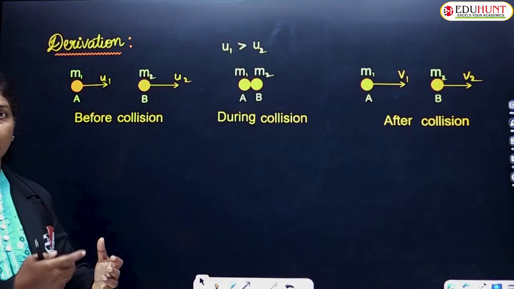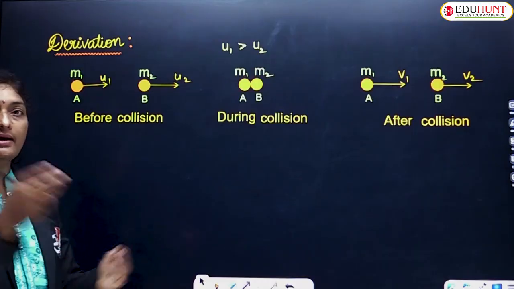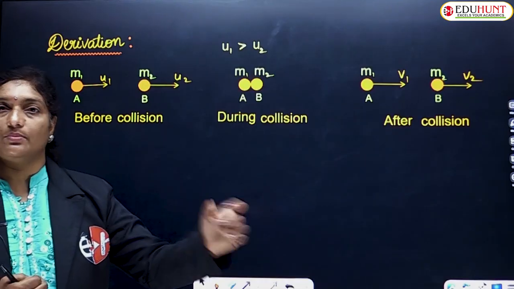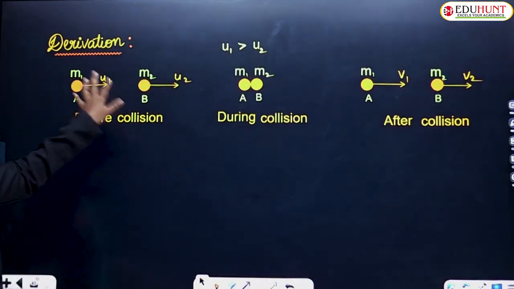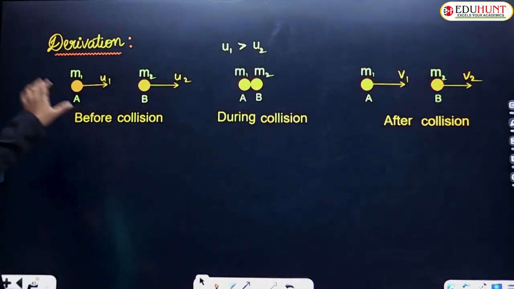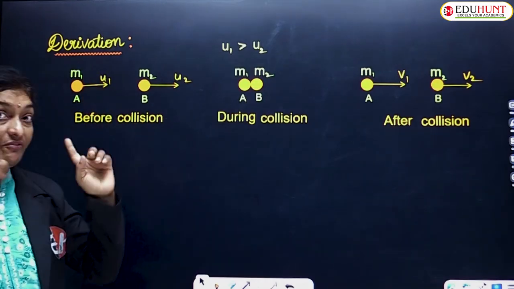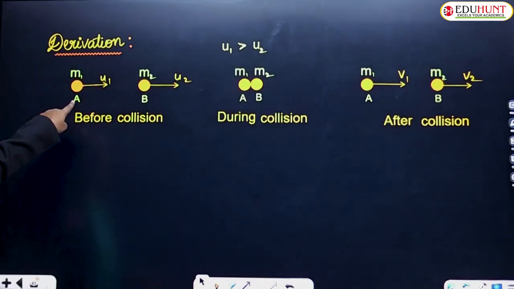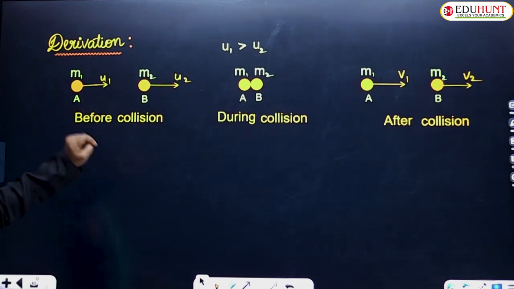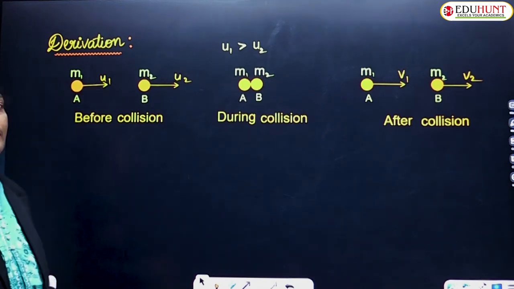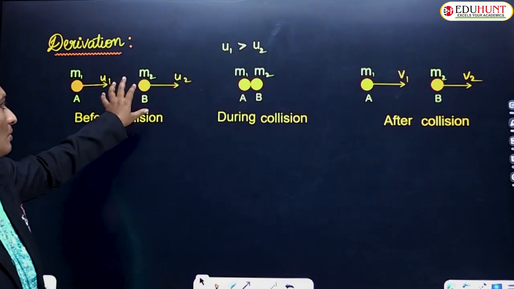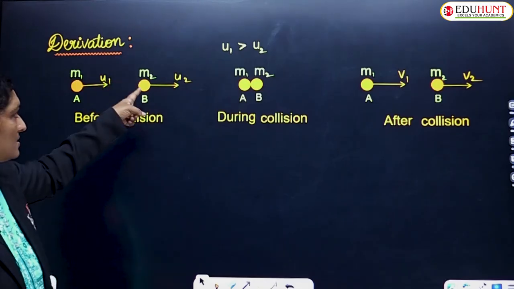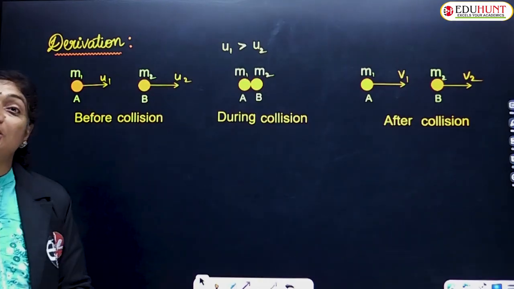Initially a body is moving with some velocity, and after collision the first body's velocity decreases, whereas the velocity of the second body may increase. So let us try to prove the same with the derivation. For this, let us consider two marbles of different masses. The first marble, let us name it A, has mass m1 and initial speed u1. The second marble, let us name it B, has mass m2 and initial speed u2.